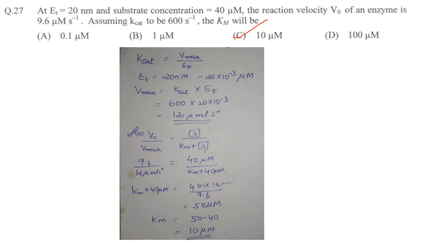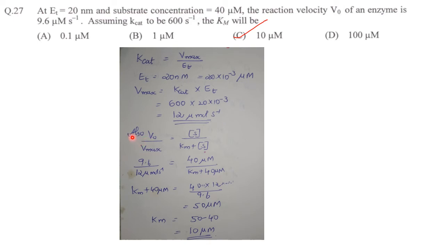And kcat value also. So from there we know that kcat is equal to Vmax by total enzyme concentration. So total enzyme concentration is 20 nanomoles, that is equal to 20 into 10 raised to minus 3 micromoles. All the others are in micromolar, so we have to convert 20 nanomoles into micromolar. So Vmax is equal to kcat into total enzyme concentration. That is 12 micromoles per